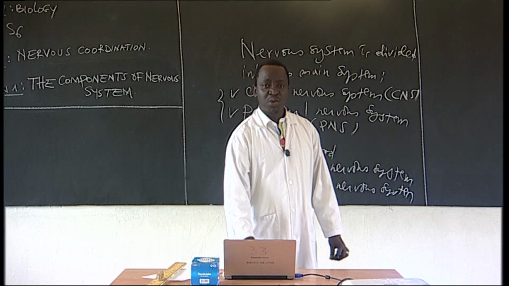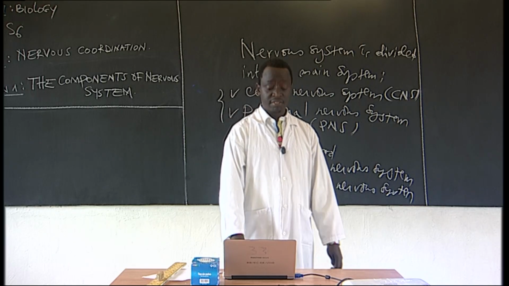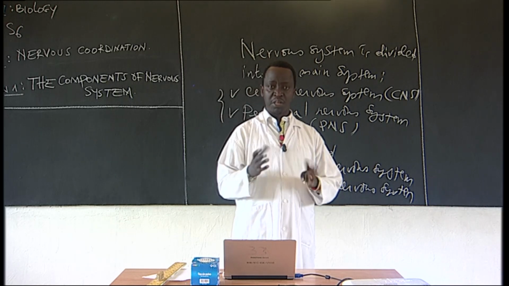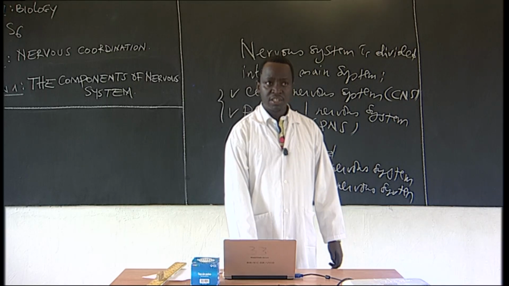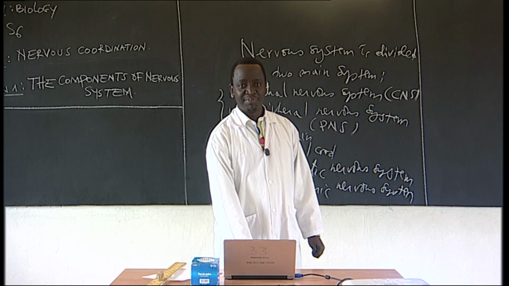One causes the constriction of the iris, and the other causes the dilation of the iris. So they work antagonistically so that they can coordinate our body. So this is the summary of the components of the nervous system.